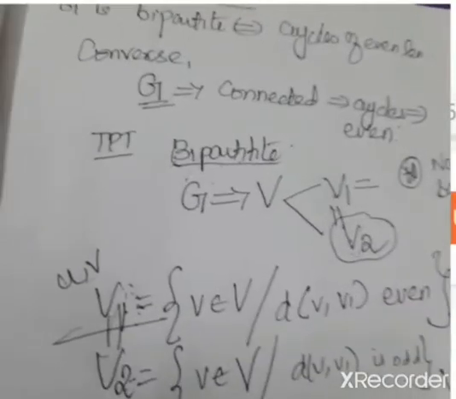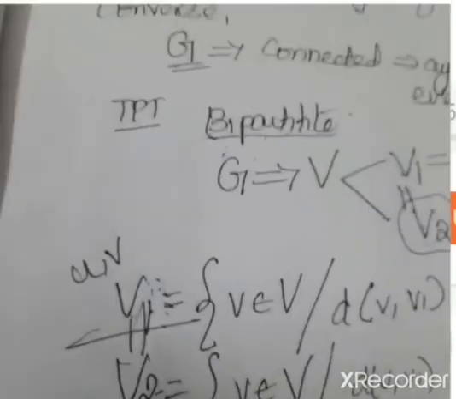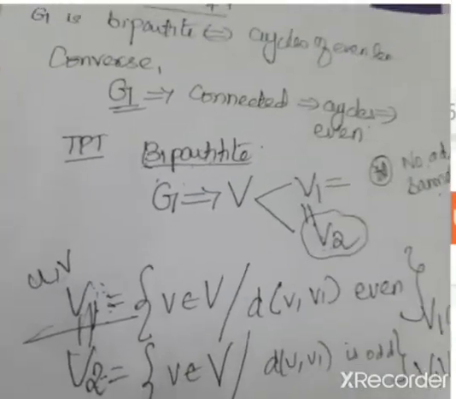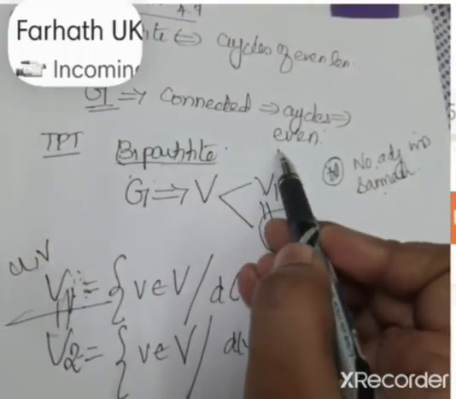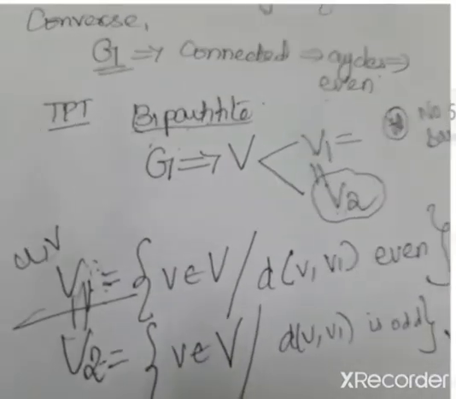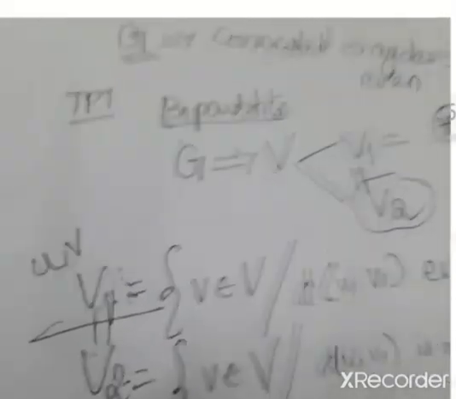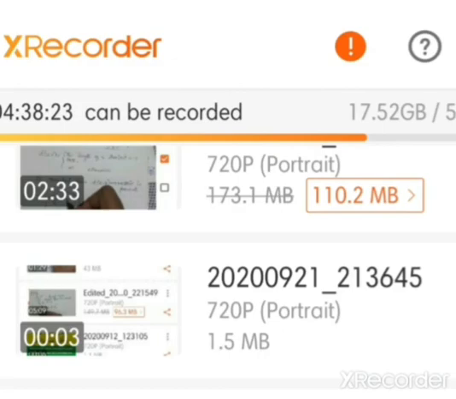Hence this assumption is wrong. Therefore, whenever we come across a cycle, it should always have only an even length.